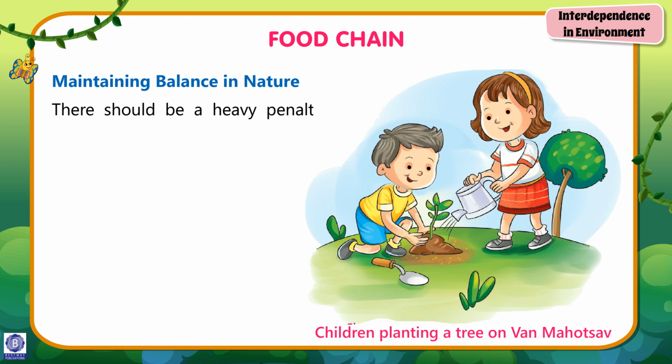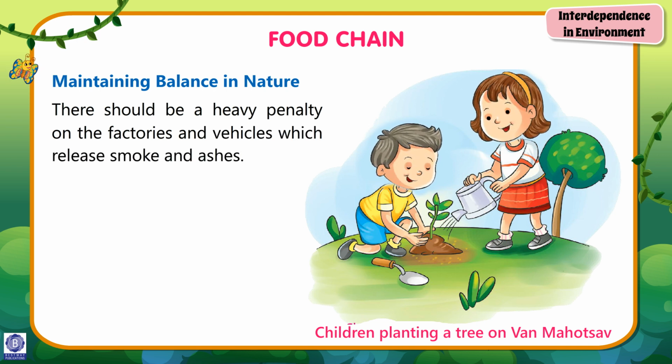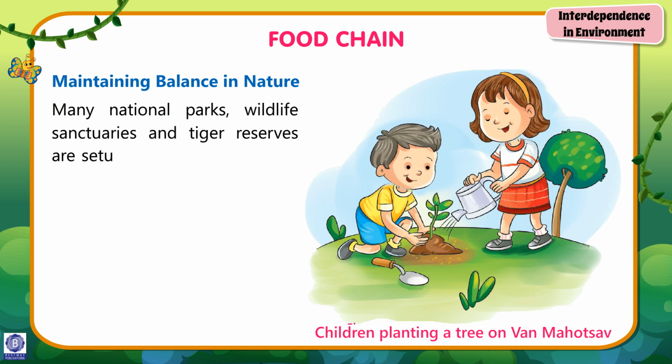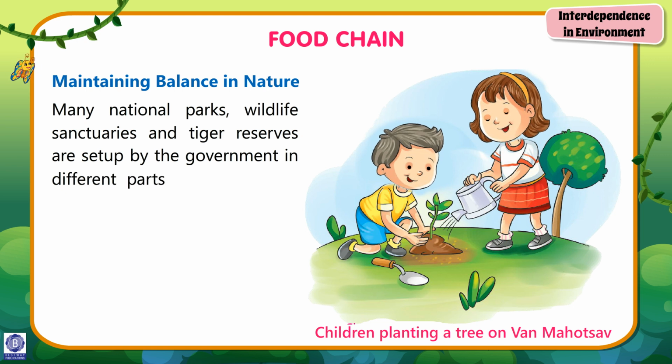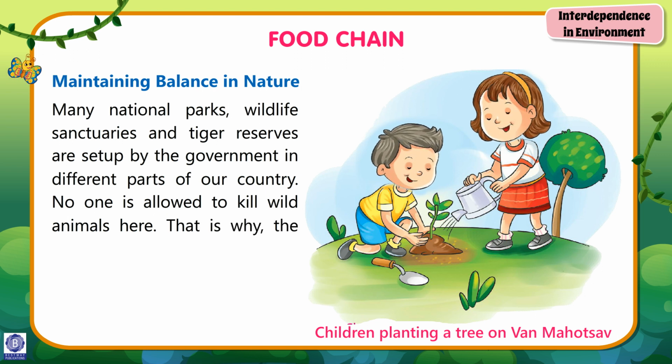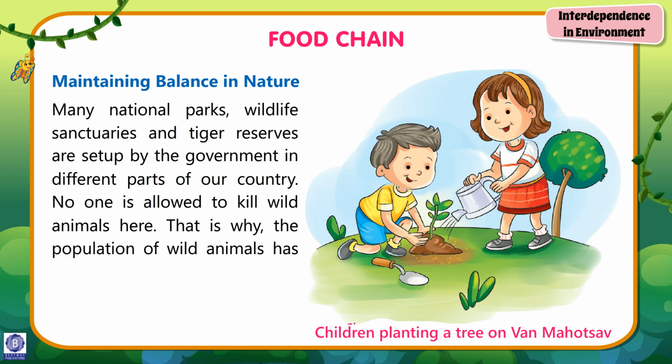There should be a heavy penalty on the factories and vehicles which release smoke and ashes. Many national parks, wildlife sanctuaries, and tiger reserves are set up by the government in different parts of our country. No one is allowed to kill wild animals here. That is why the population of wild animals has increased remarkably in these parks and sanctuaries.